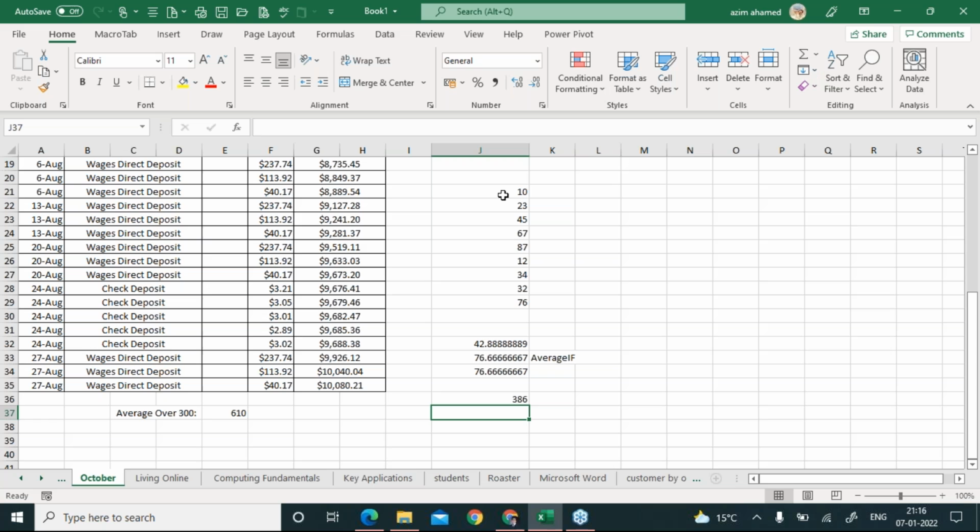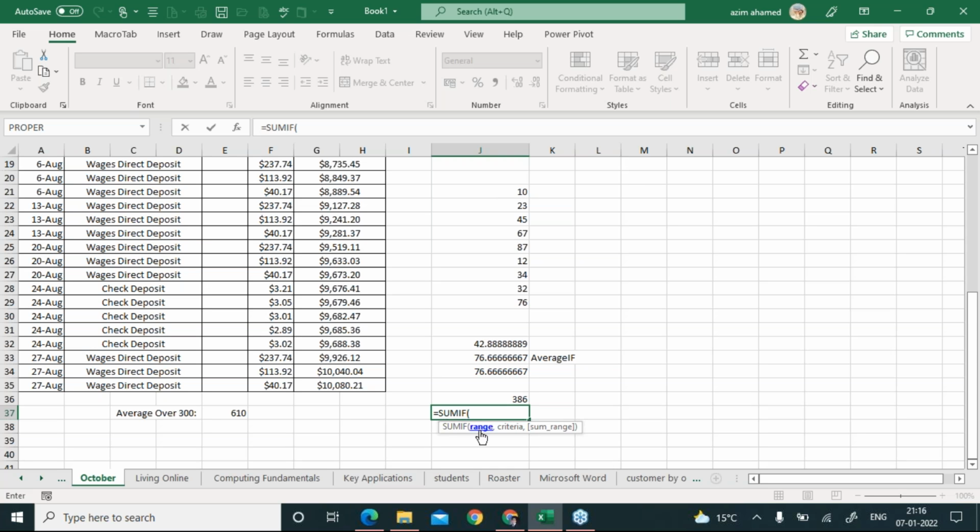So now again, I'm just putting here the situation: if the value is more than 50, if it's found true, only consider those numbers, otherwise don't sum it, right? So you can see there, I started with average if, because I want to calculate the average of it. However, maybe in your examination, if it says give me the total on this situation, you have to use this sum if function, right?